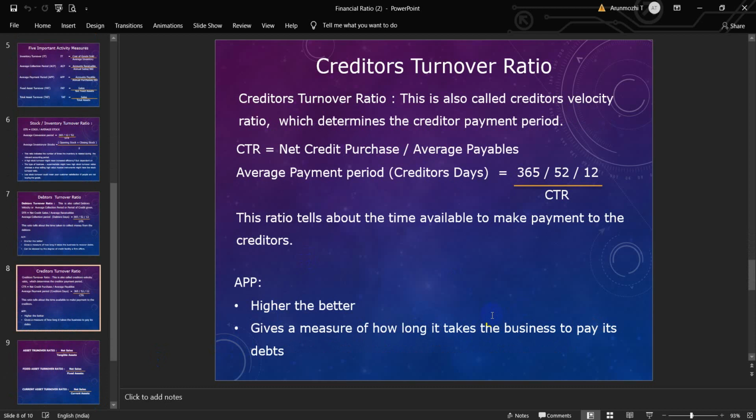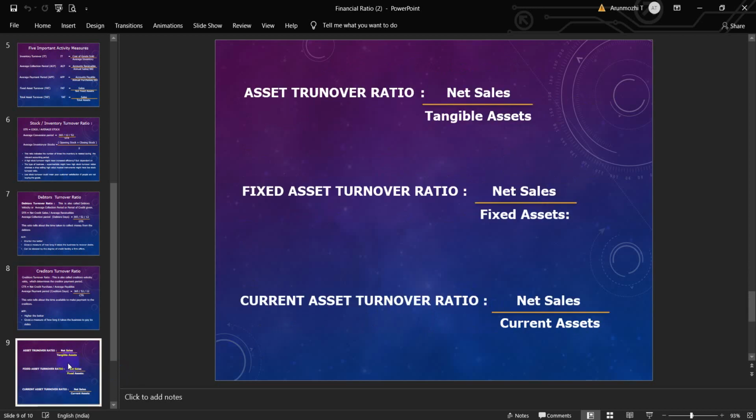Next ratio is the creditors turnover ratio. This is also called the creditors velocity ratio, which determines the creditor payment period. The formula for it is net credit purchases divided by the average payables, and 365 days or 52 weeks or 12 months divided by that. This ratio tells about the time available to make payment to the creditors. Higher is better. It gives a measure of how long it takes a business to pay its debts.